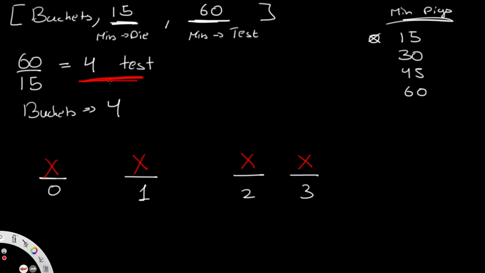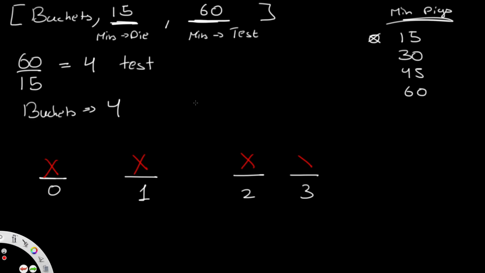And by doing this, we make a test, and over here, we get the next results at 15 minutes. If it still doesn't die, we're going to go over here, and then we have 30 minutes. Then we go over here, then 45, and then over here, 60. So it is within our time frame of 1 hour. So this is a good approach.